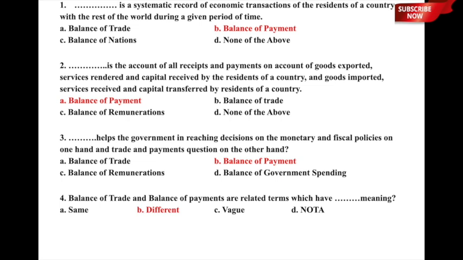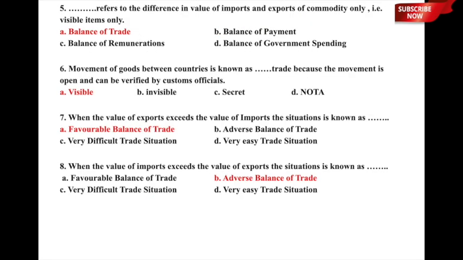Let us now move to the next question. The next question is, dash refers to the difference in value of imports and exports of a commodity only, that is visible items only. What refers to the difference in value of imports and exports of commodities only, that is all the visible items, whether it is A, balance of trade, B, balance of payment, C, balance of remunerations, or D, balance of government spending.